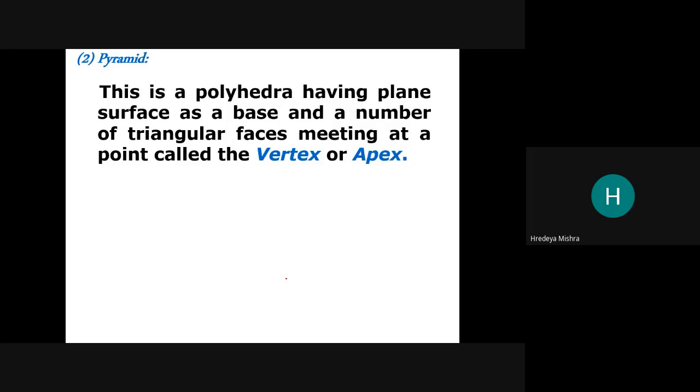Here there is only one plane, called the base, which has a different shape. It may be rectangular, square, hexagon, pentagon, like that, but the side shape is always triangular, and they meet at a point which is called the apex or vertex.